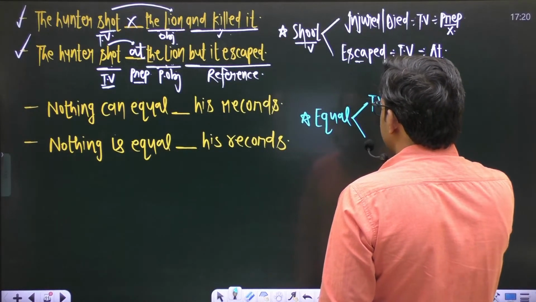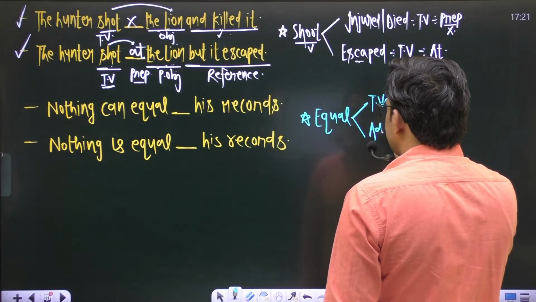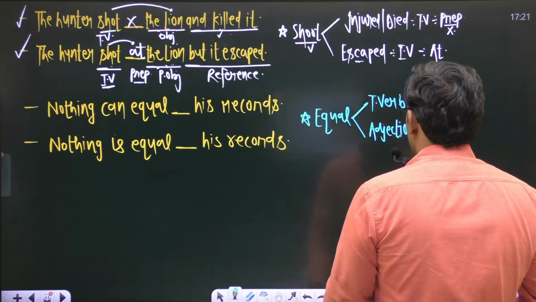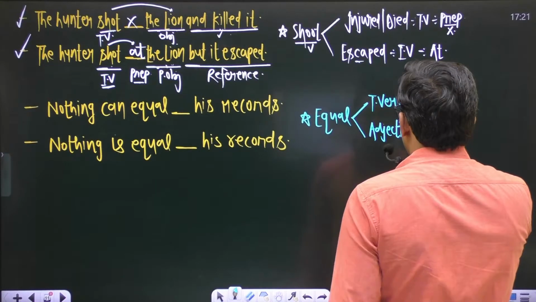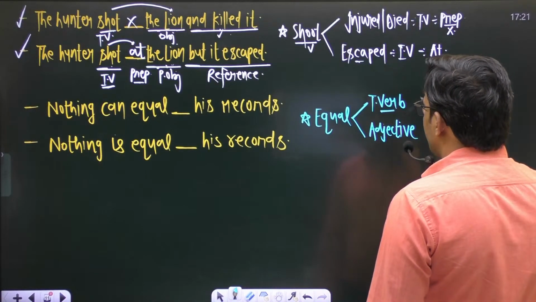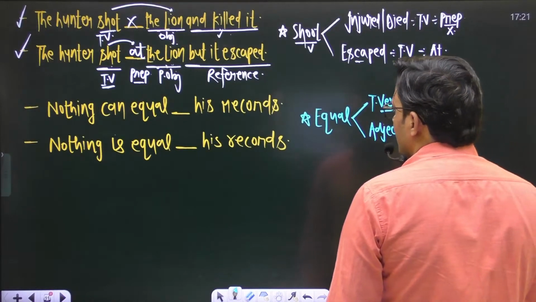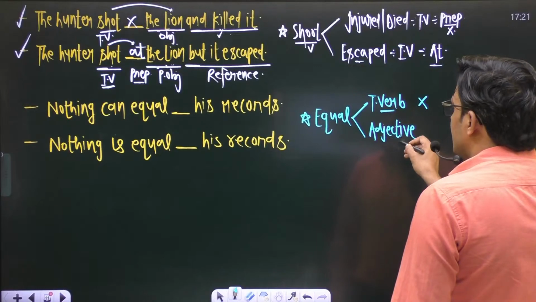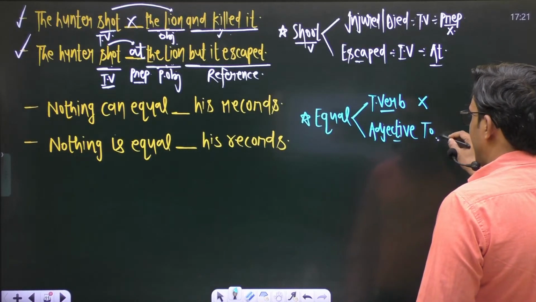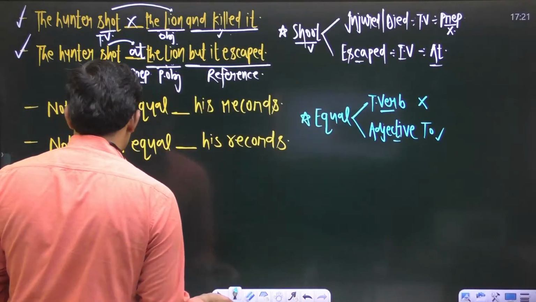This one is a transitive verb, and the second one is an adjective. So whenever it is a transitive verb, don't use a preposition with that particular verb equal, or whenever it is used as an adjective, use a preposition to with that. To will be there. So let us apply it in the sentence.